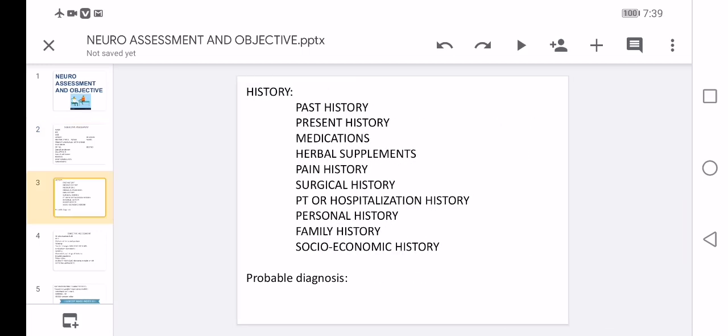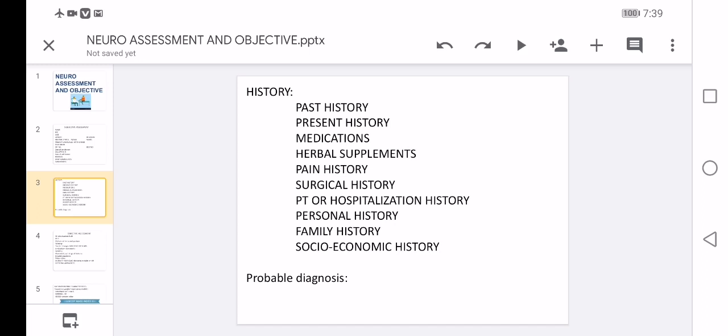And the history plays the most vital role. If we talk about the past history, what is the patient's health status prior to the presenting problem, that tells about your past history. And present history tells about what happened at first, what did he do for that, and whether he was taken to hospital, if yes, how, and what happened then, any complications after that. These points can be written in present history. And medication, whether he consumed any medications. And herbal supplements, whether he has taken any ayurvedic medicines.